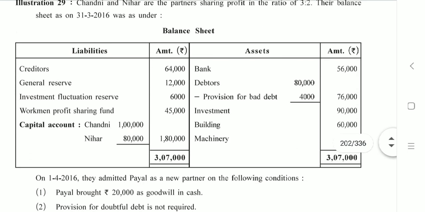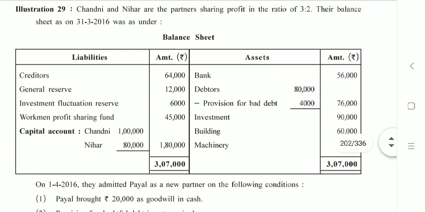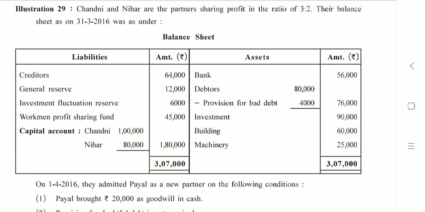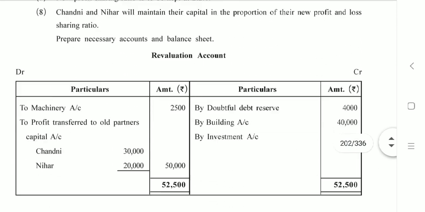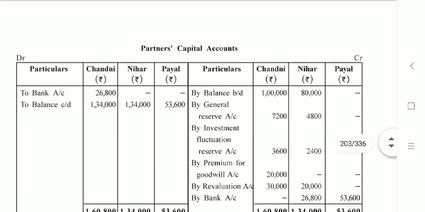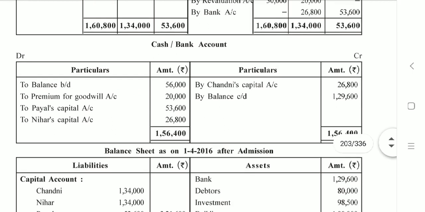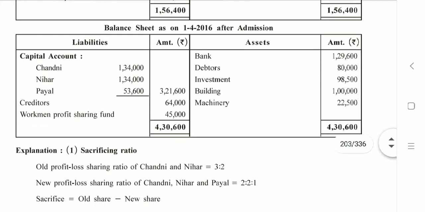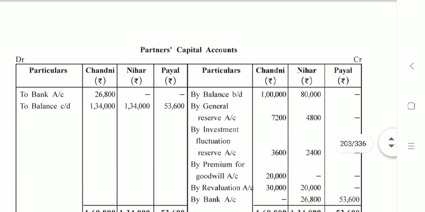If we are provided with the balances of current accounts, then we'll prepare current accounts, otherwise only partners' capital accounts. Check your question. There is no balance mentioned regarding current accounts. So which are the accounts that we are going to prepare? Revaluation account, partners' capital accounts, cash and bank account, and the new balance sheet, that is balance sheet after admission. Okay, so this was our first step.